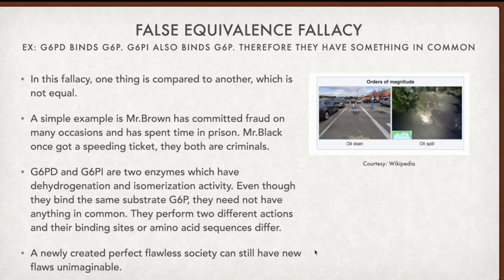So similarly in science, based on personal experience, there are two enzymes. Enzymes are ones which catalyze a substrate into a product. So there are two enzymes, G6PD and G6PI. Both these two enzymes bind the same substrate, but do two different actions. So they both bind G6P, that is glucose 6 phosphate, and one removes the hydrogen from that molecule and the other isomerizes it into another molecule, fructose 6 phosphate, something like that.